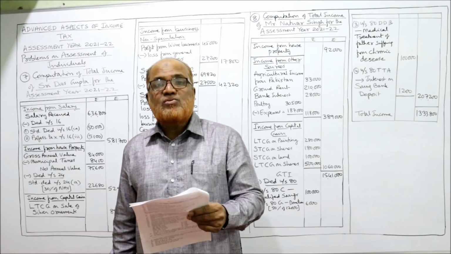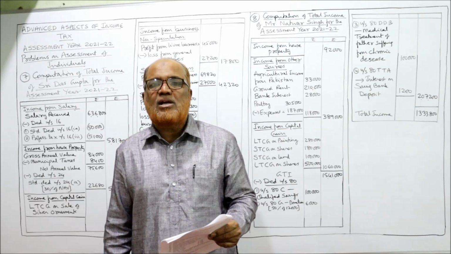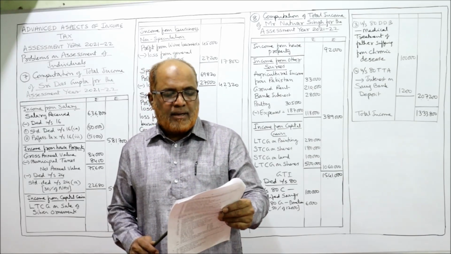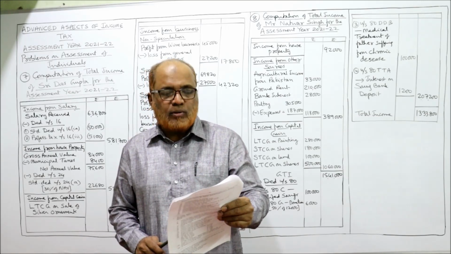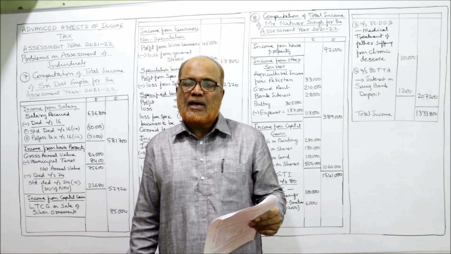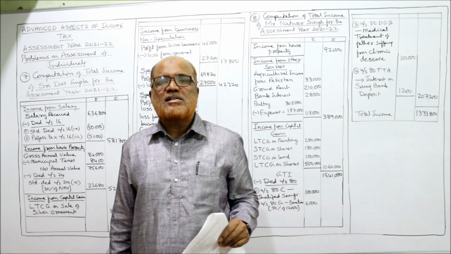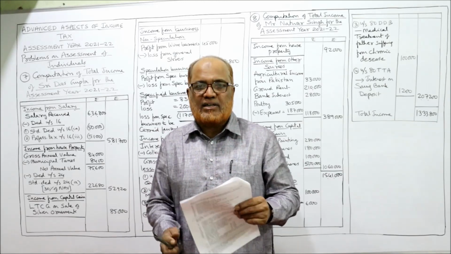Then, he is working in a limited company for the last 20 years. That means Das Gupta is a non-government employee. His income particulars for the previous year 2021 are as under. Compute the total income for the assessment year 21-22. As usual, our current assessment year is 21-22 and the previous year is 2021.